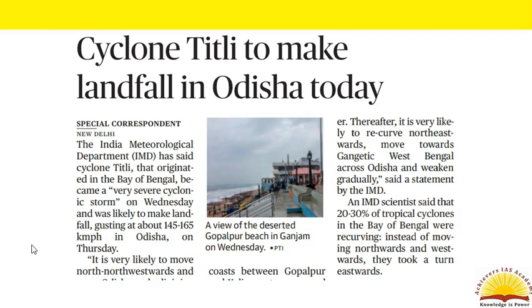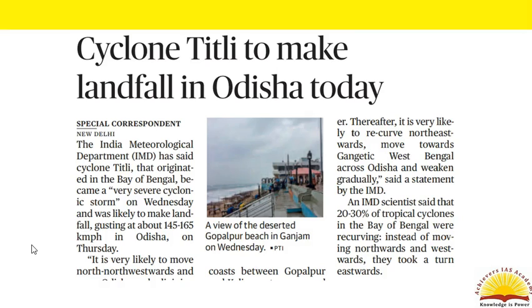The World Meteorological Organization and the United Nations Economic and Social Commission for Asia and the Pacific started the tropical cyclone naming system in 2000, according to which cyclones worldwide are named by 9 regions, namely the North Atlantic, Eastern North Pacific, Central North Pacific, Western North Pacific, North Indian Ocean, Southwest Indian Ocean, Australian, Southern Pacific, and South Atlantic.